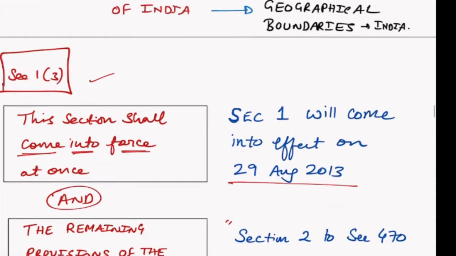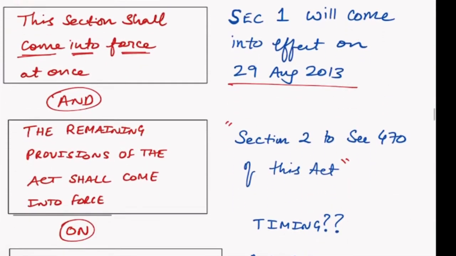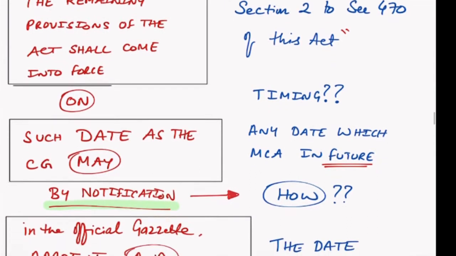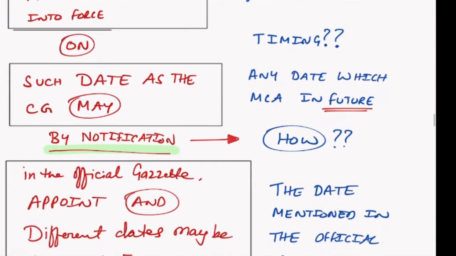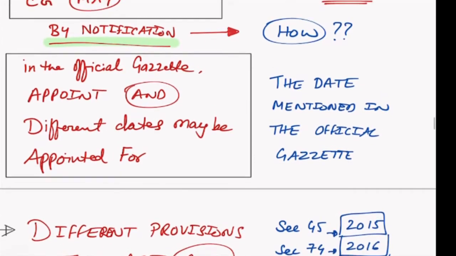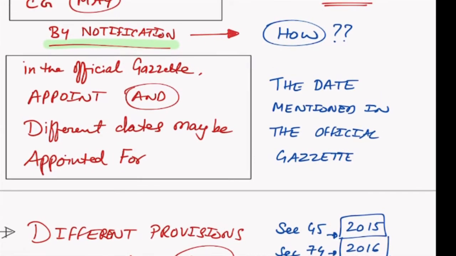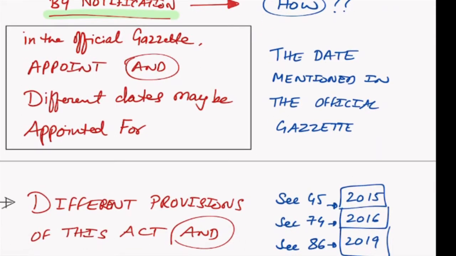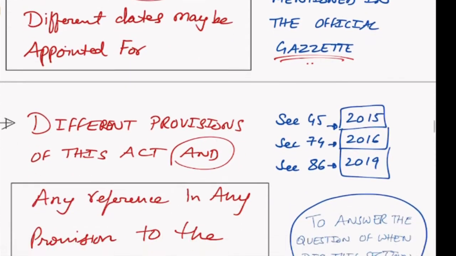Just now we studied, correct? This section will come into force at once, and the remaining provisions will come into force on such date as the central government may by notification appoint. So the central government can tell in a future date in the official gazette, and they can give different dates for different sections. So the date mentioned in the official gazette will be the date when the section will be applicable.